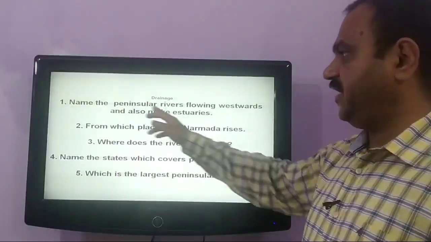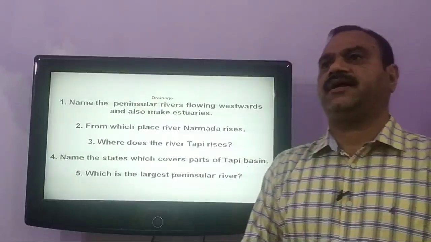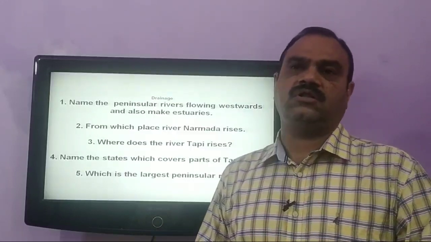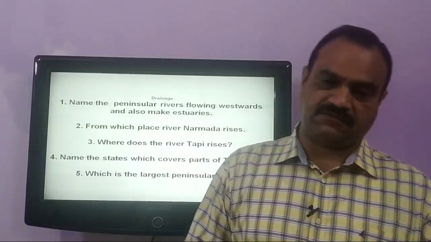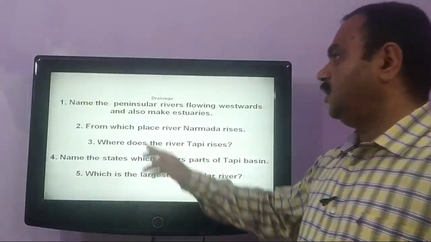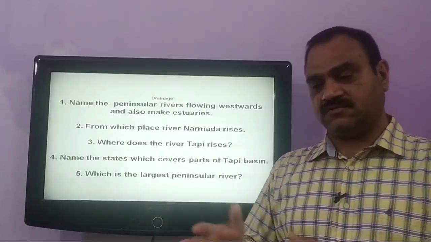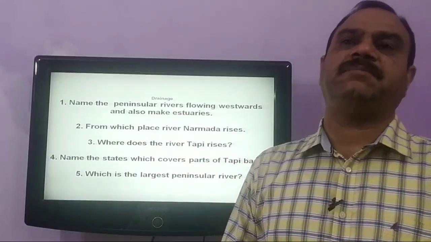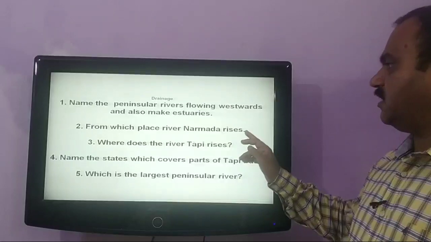Our next question is, name the peninsular rivers flowing westward and also making estuaries. As we have seen earlier, most of the peninsular rivers flow eastward and fall into the Bay of Bengal. There are two prominent rivers which flow westward, and these rivers are river Narmada and river Tapi. And these are also rivers that make estuaries. These rivers don't make deltas, whereas all the east flowing rivers make deltas, whereas river Narmada and river Tapi make estuaries.